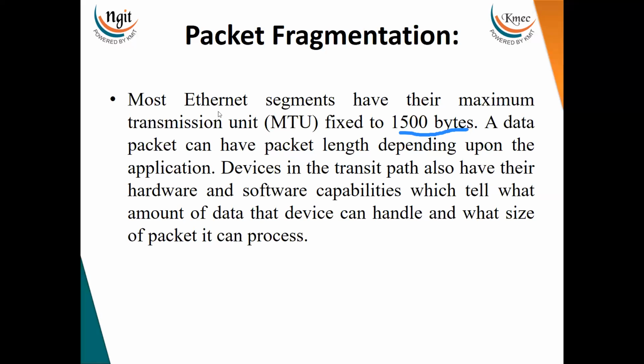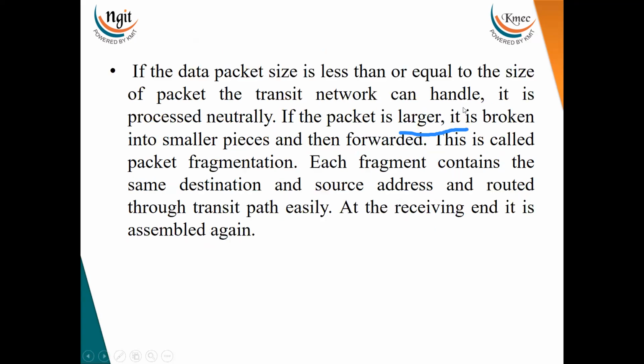These two are very important. In this packet transmission, we are fixed at 1500 bytes, and if the data packet is less than or equal to the size, then the network can handle it and it is processed normally.